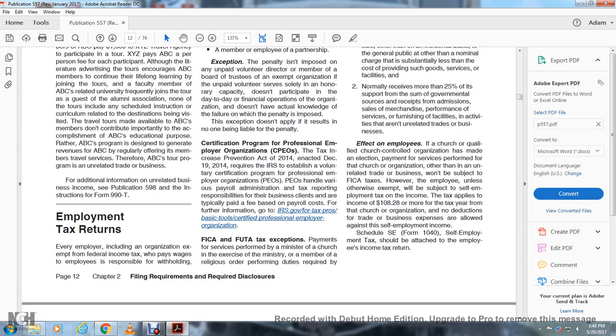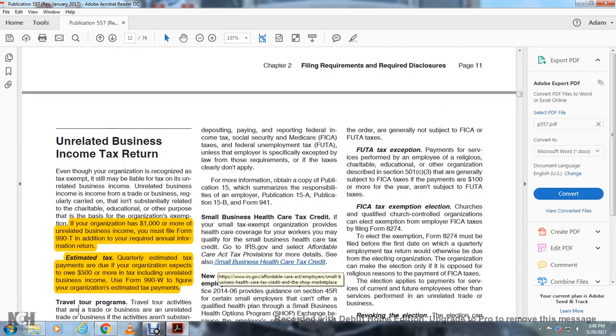Alright, employment tax returns. Every employer, including an organization exempt from federal income tax, who pays wages to employees is responsible for withholding, depositing, and paying and reporting federal income tax, Social Security and Medicare taxes (FICA), and federal unemployment tax (FUTA), unless the employer is specifically exempted by law from those requirements or the taxes clearly don't apply. For more information, see Publication 15, a summary of the responsibilities of the employer, Publication 15-A, Publication 15-B, and Form 941.